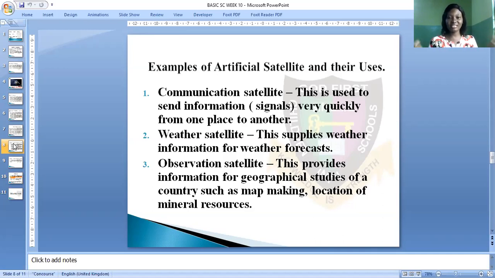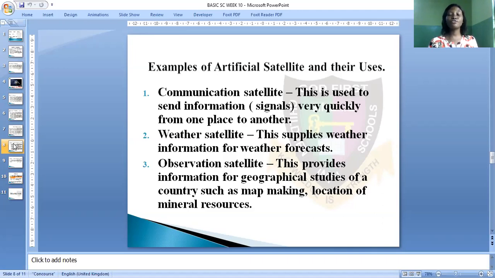Like now, let's say this is Nigeria. You are listening to NTA news, you see at a particular time after the main news, we hear the weather forecast, the temperature of Lagos State, probably the next day, or the temperature of Kaduna State, the temperature of Oyo State, and whether it is likely that rain will fall in Lagos State, in Kaduna State, in Oyo State, the following day. So this weather satellite helps the meteorologists to study the weather condition. Now we have the observation satellite too.